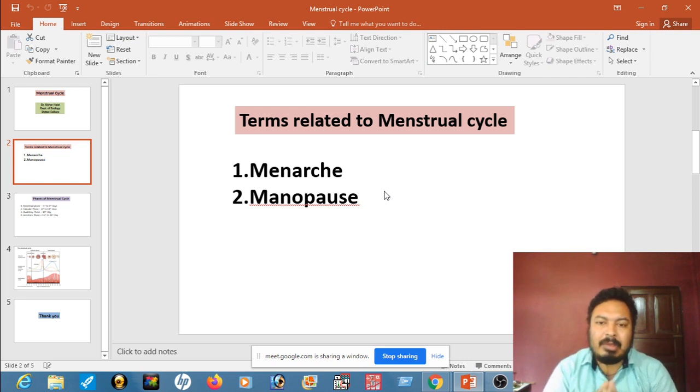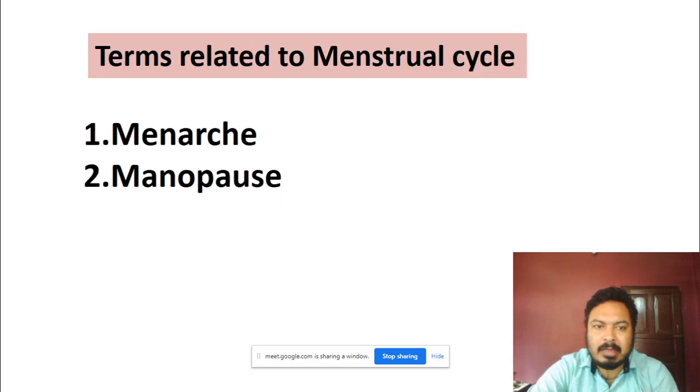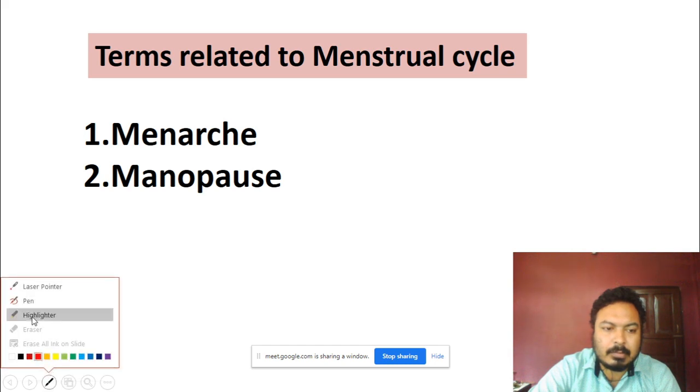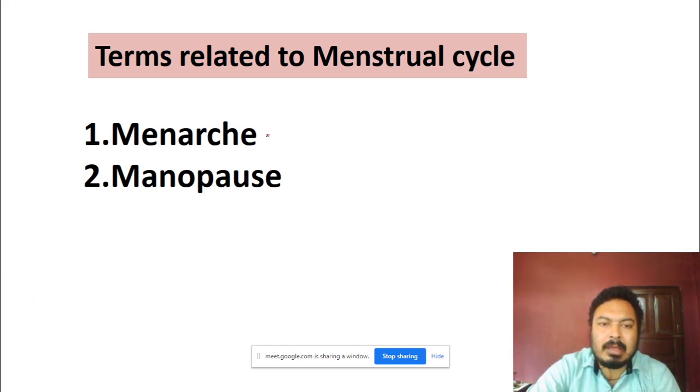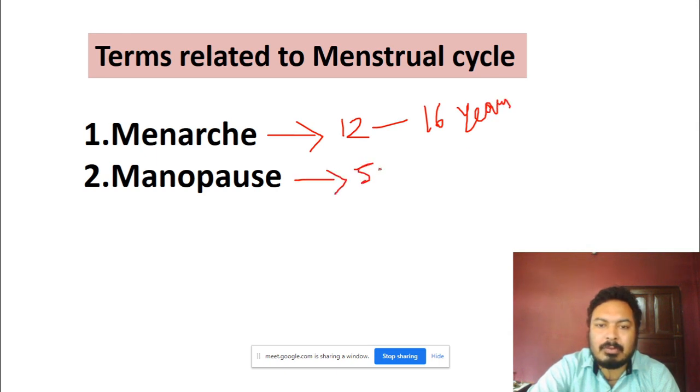Now, is the screen visible? See, menarche starts between 12 to 16 years, and menopause at 50 to 55 years.